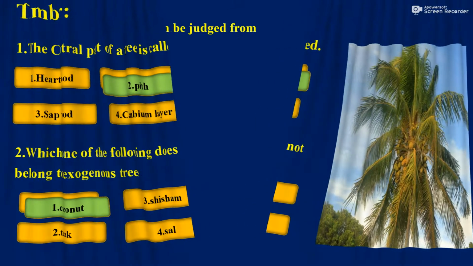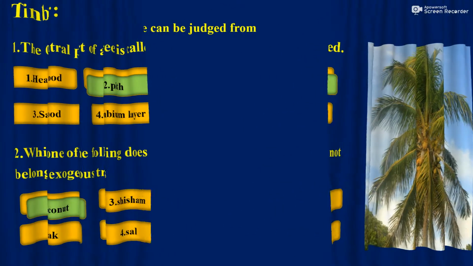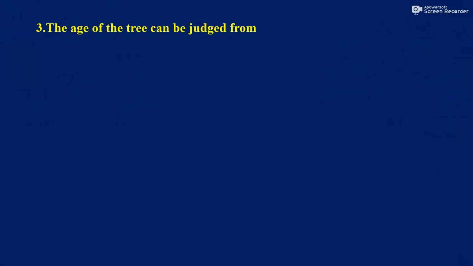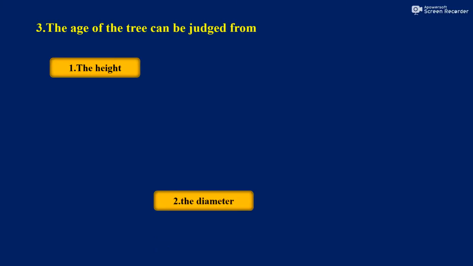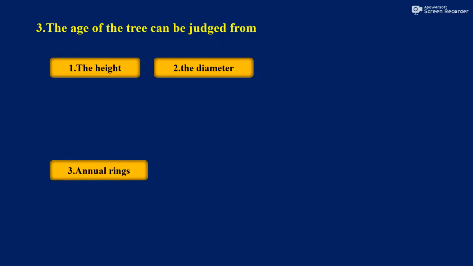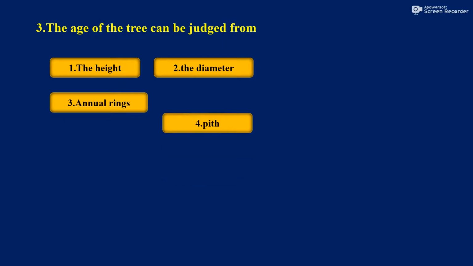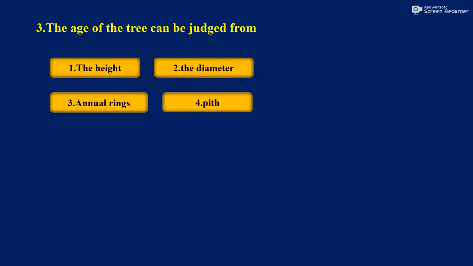And moving to the next question, the age of the tree can be identified from the height of the tree, the diameter, annual rings, or pith. So what is the answer? With the word age only, you can identify it easily from the options: annual rings.